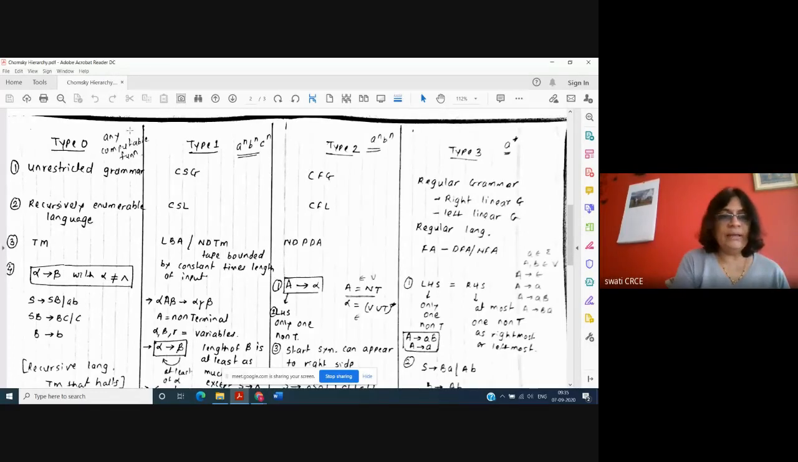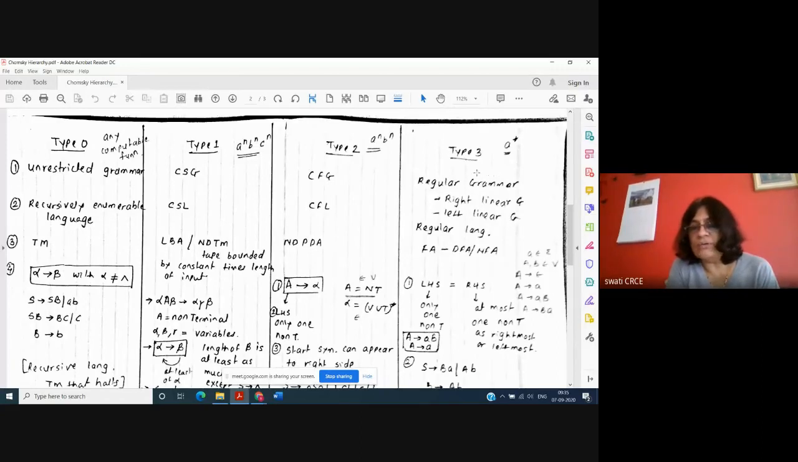So any computable function is type 0. It means A star is also type 0. A raised to n, B raised to n is also type 0. Or A raised to n, B raised to n, C raised to n is also a type 0 function, type 0 language. All these things are solved by type 0. And it can have multiplication, square root of any number, division of any number, LCM calculation, GCD calculation. These are the computable functions. So these are the examples of type 0.